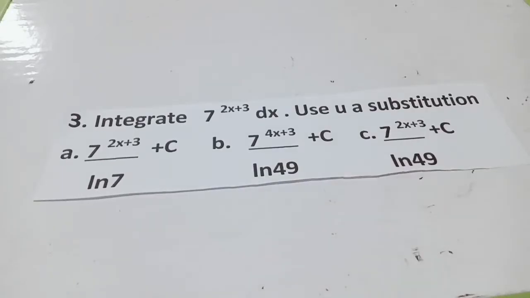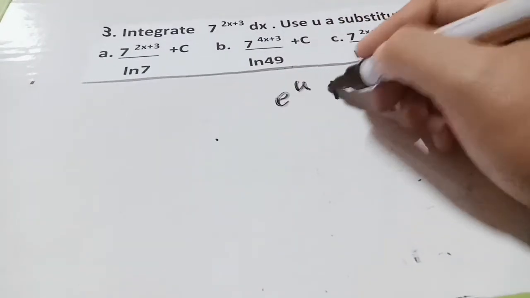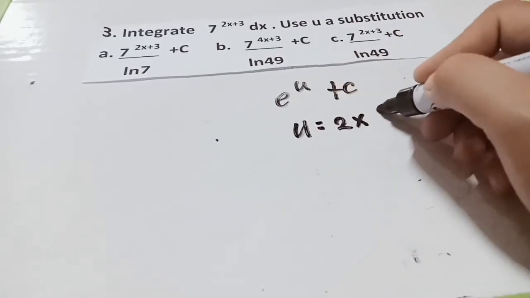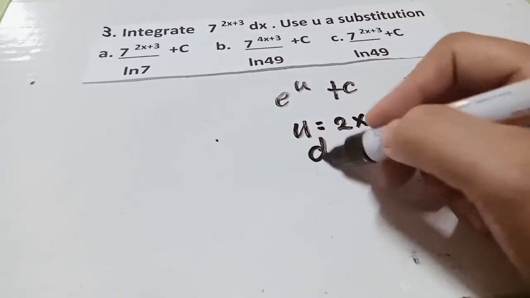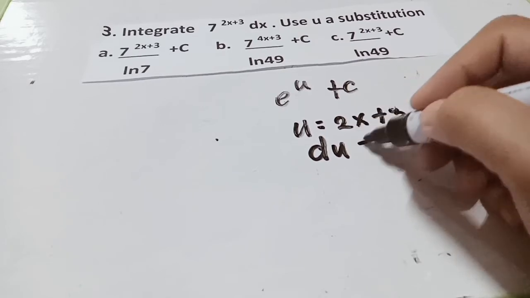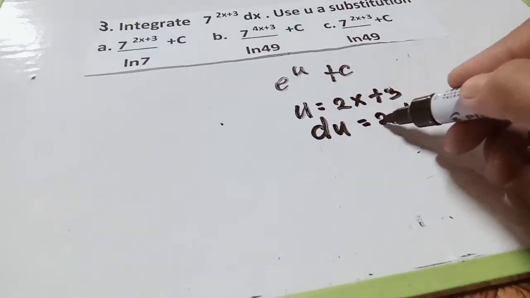And let's have number 3. Integrate e^(2x+3) dx. We will use u as a substitution. And how do we do that? First, we have the formula e^u plus C. Take note, our u will be 2x plus 3, and our du, we need the derivative of 2x, which becomes 2 dx.